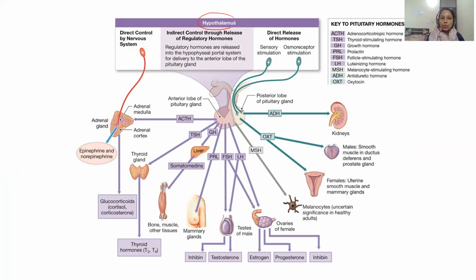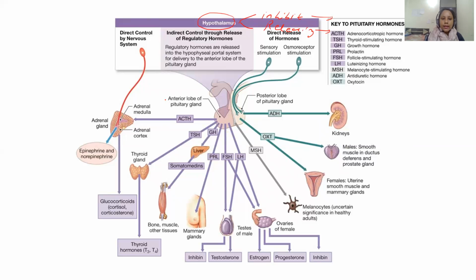Hypothalamus, I already told you, releases two types of hormones: inhibiting hormones, and releasing hormones. As the name suggests, they inhibit the function of certain hormones and they promote the release of certain hormones.